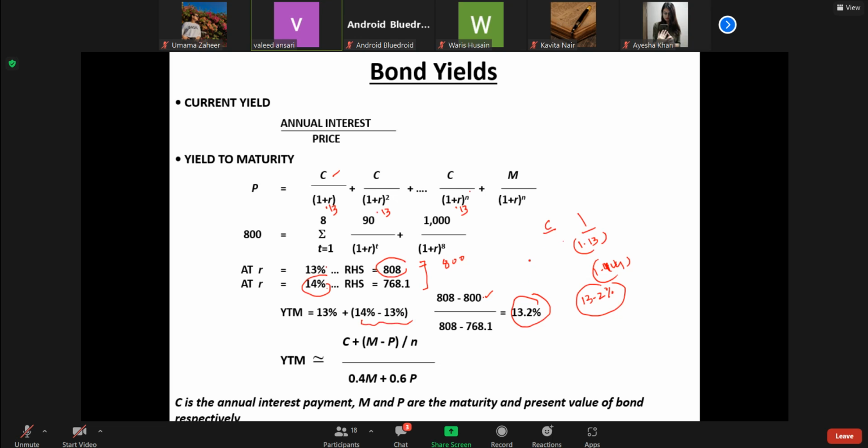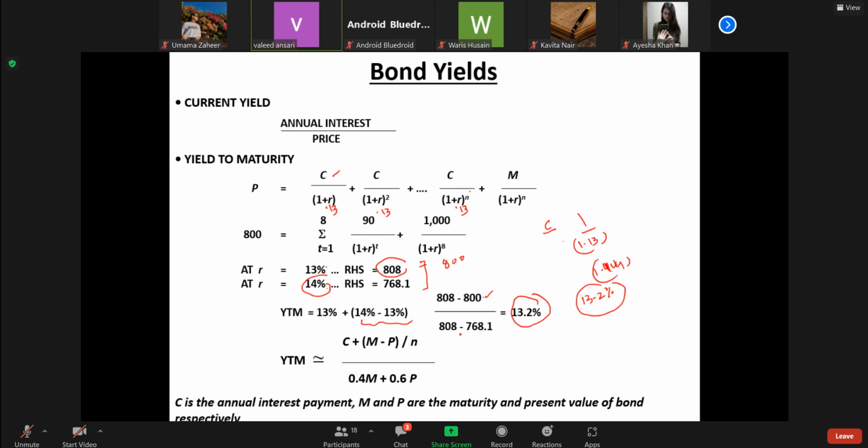So if you find a price higher, you try a higher rate of interest. For 13%, 808 is the price. So therefore, a higher rate of interest is applied. So this is given. In this way, we arrive at 13.